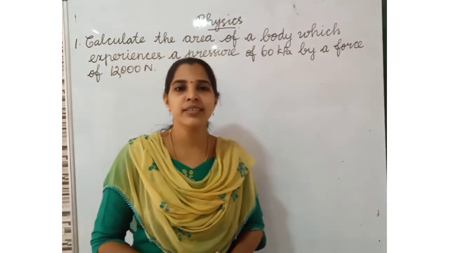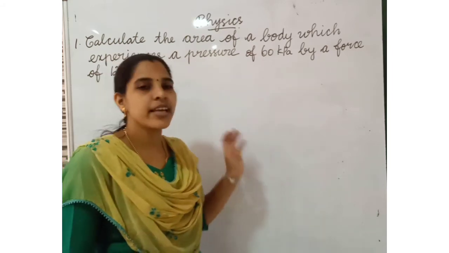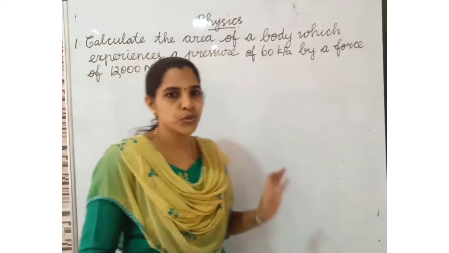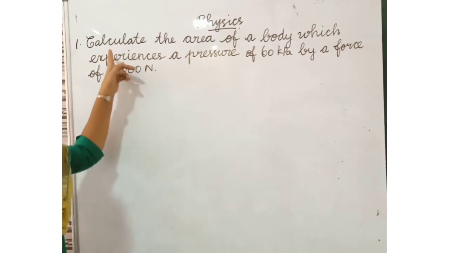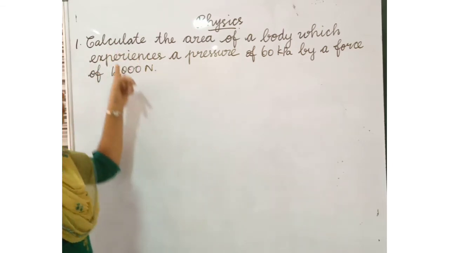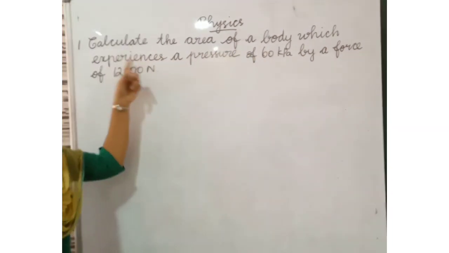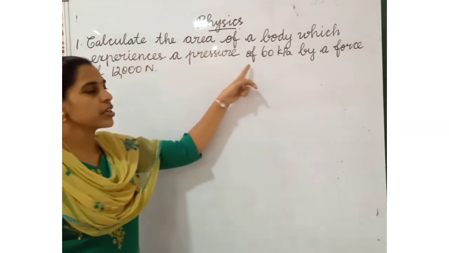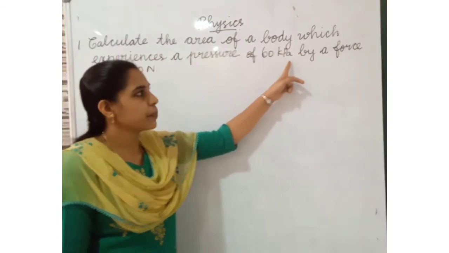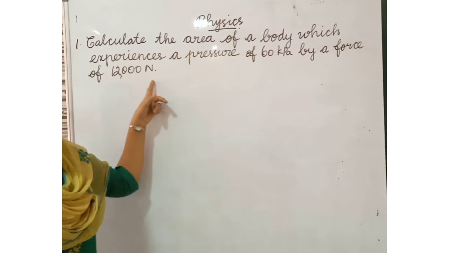Children, I have given 2 homework problems in the last class. Do you remember? Did you complete that? We can check the answers now, okay? How to do this problem. Listen here. First question. This is the 7th question from the book. Calculate the area of your body which experiences a pressure of 60 kilopascal by a force of 12,000 Newton.